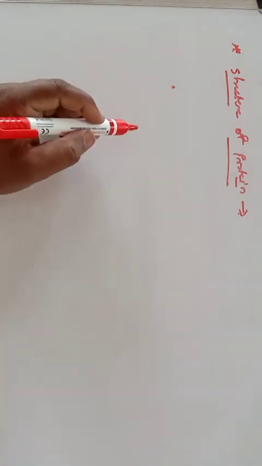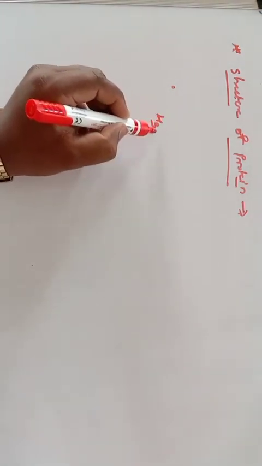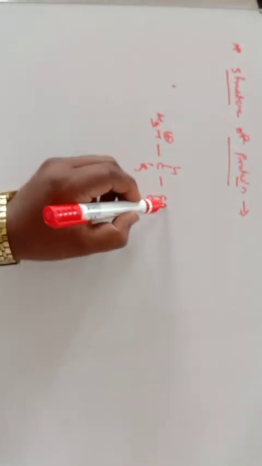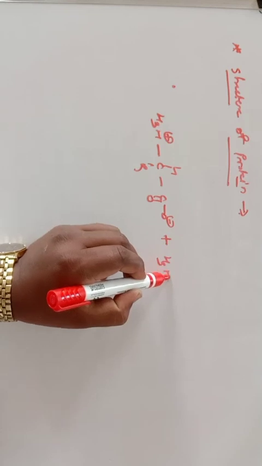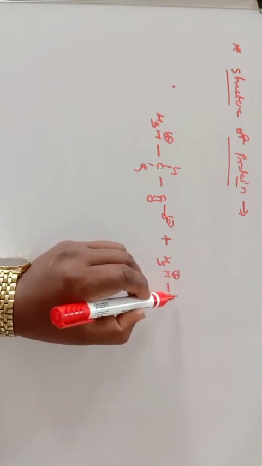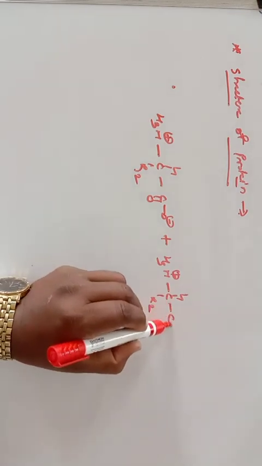Again, for formation of a peptide bond, we require two amino acid molecules. So this is your amino acid, C double bond O minus is there. Again, another molecule is there, NH3 positive, CH, this is your R2 group, and this is your CO minus.